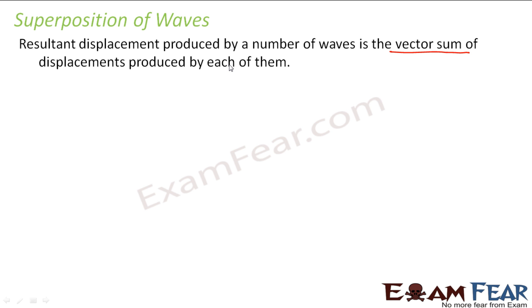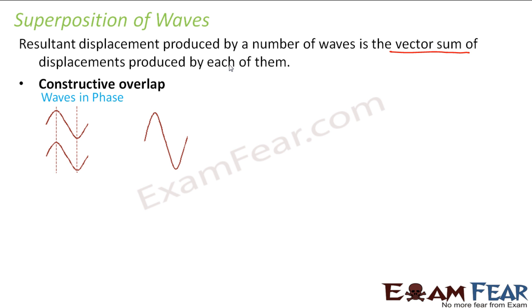That means if we have two different waves, those two different waves can add up to form a single wave whose displacement is equal to the vector sum of the displacement produced by each of them. This is known as the superposition of waves. Now, there are two kinds of superposition which are possible.